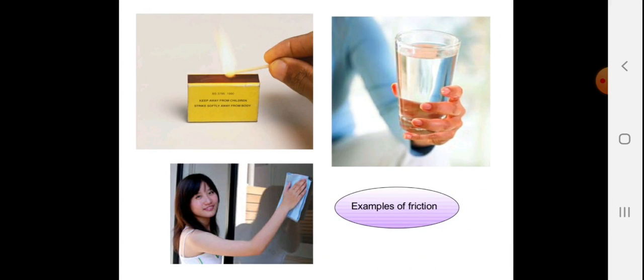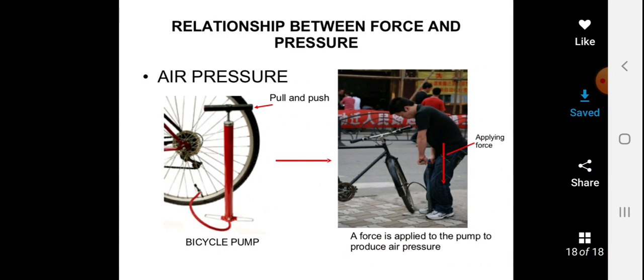You can see all these examples of friction: number 1, cleaning; number 2, holding a glass; number 3, a matchbox. Now, a relationship between force and pressure: air pressure. In a bicycle pump, you can see push and pull, right? Applying a force. Force is applied to the pump to produce air pressure.